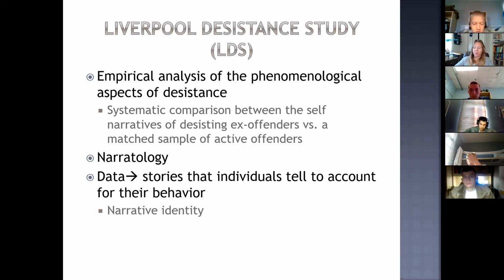So, what's interesting about this is that the focus from this data, these stories, isn't the facts that they contain, but the meanings that individuals attach to these facts. So, how they choose to frame their life events. So, you'll see in the next slide, the facts of these people's lives are strikingly similar, but what is different is how they view these facts or how they frame them in their sort of worldview. That's really what you're interested in here.